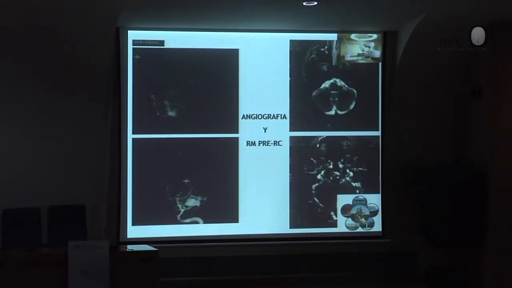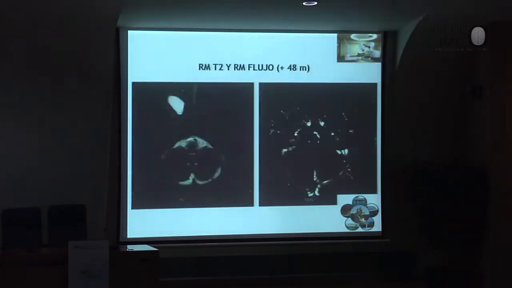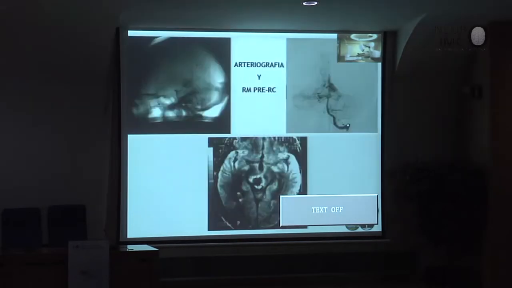There is another case of a brainstem AVM in which we made radiosurgery. This is the study of angiography and MRI. And this is the next MRI at 48 months after the radiosurgery, and we can see here that we have a complete obliteration of the AVM.